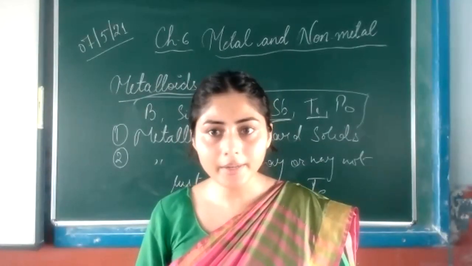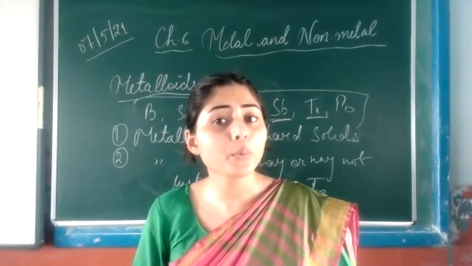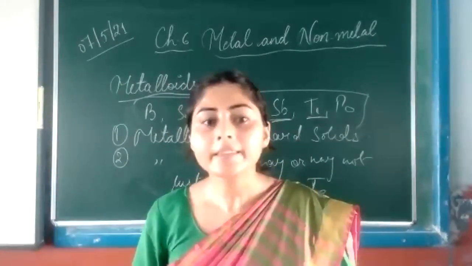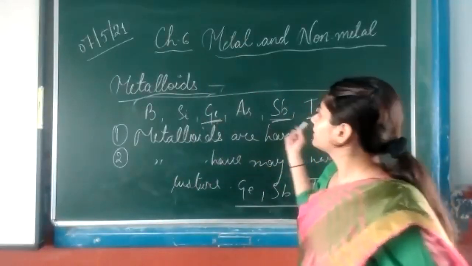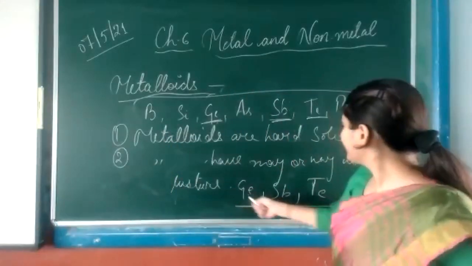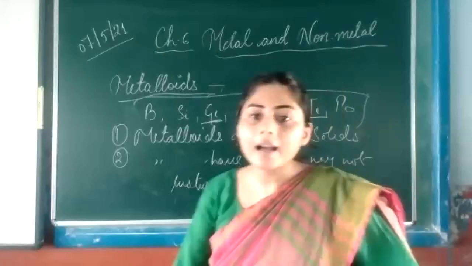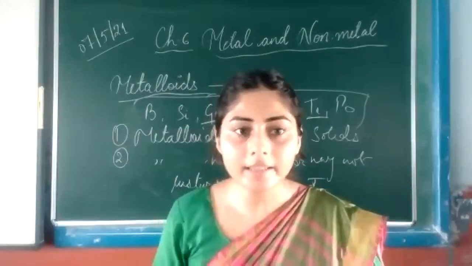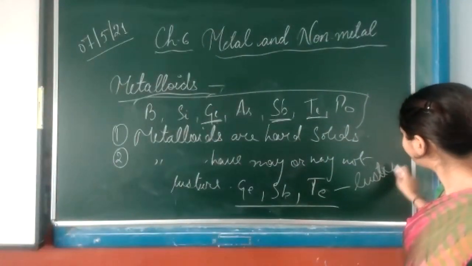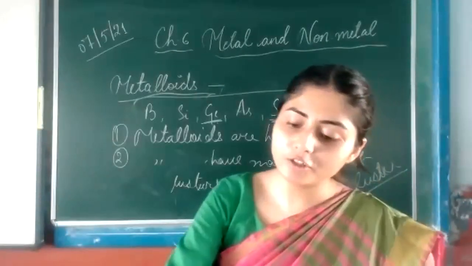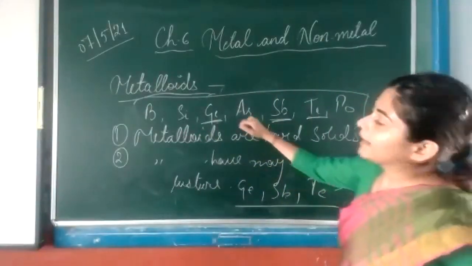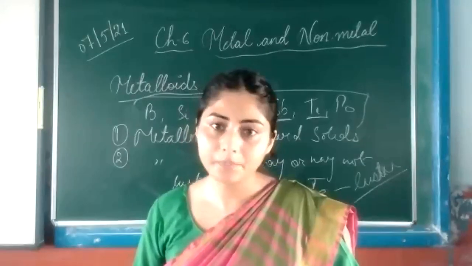As I told you, metalloids have the properties of metals as well as the properties of non-metals. That's why some metalloids are lustrous and some are non-lustrous. Germanium, antimony, and tellurium are lustrous. They have luster. Except these, polonium, boron, silicon, and arsenic are non-lustrous.